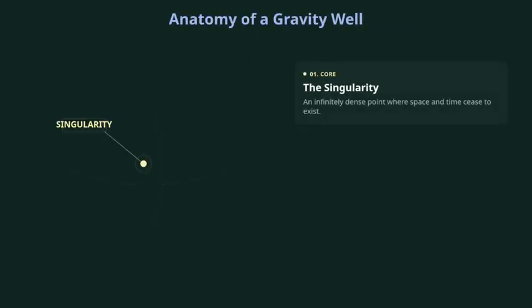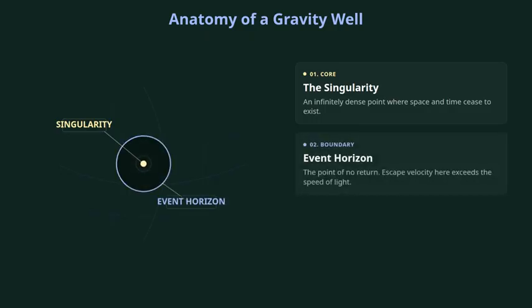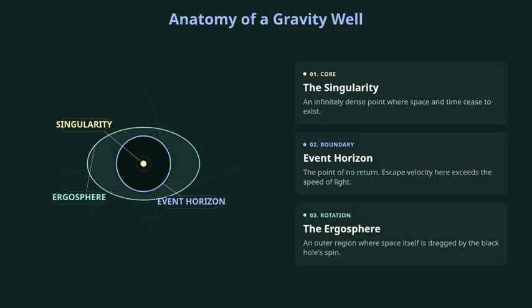A black hole consists of 3 main anatomical features defined by general relativity. At the absolute center lies the singularity, a point where gravity becomes infinite and our current laws of physics completely break down. Surrounding the singularity is the event horizon, the point of no return where the escape velocity exactly equals the speed of light. Finally, rotating black holes feature an external region called the ergosphere, where space-time itself is dragged in, a phenomenon known as frame dragging.